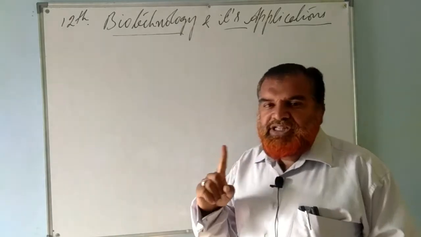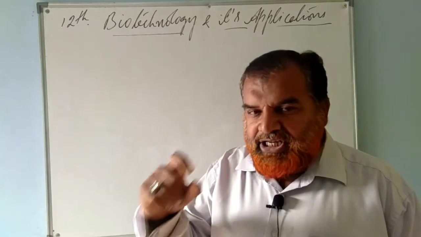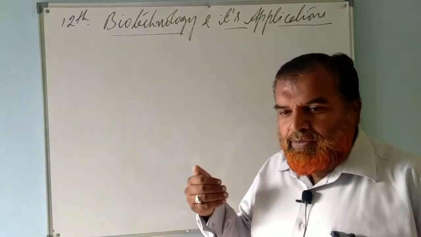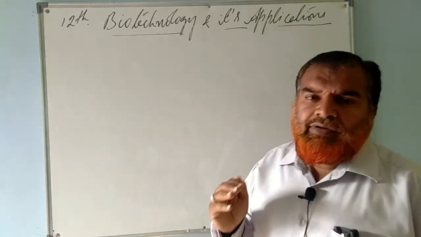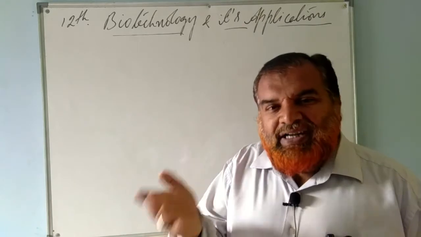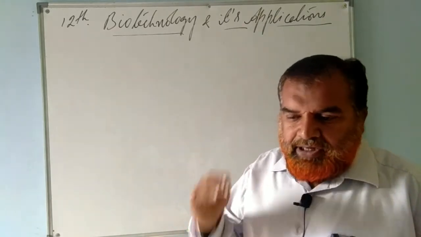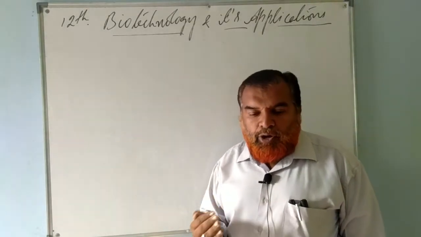So you study the first aspect in this chapter, that is application of biotechnology in agriculture. In that we talk about the conventional methods first. I am giving just an introduction to this chapter. After that we will talk about the genetically modified crops or transgenic plants. Then after that in this chapter we talk about transgenic animals.